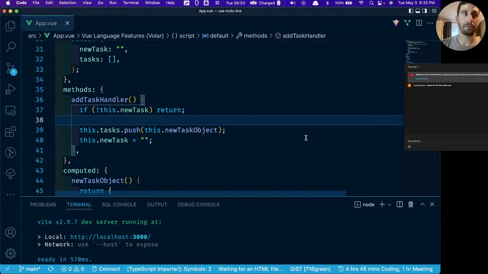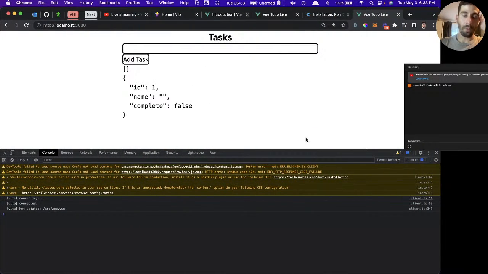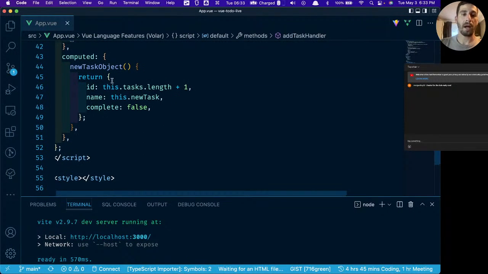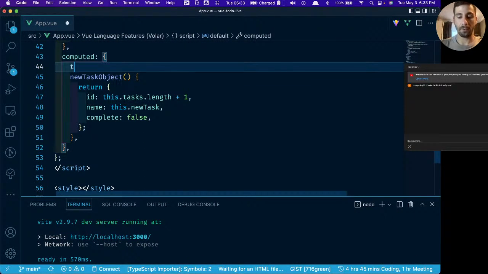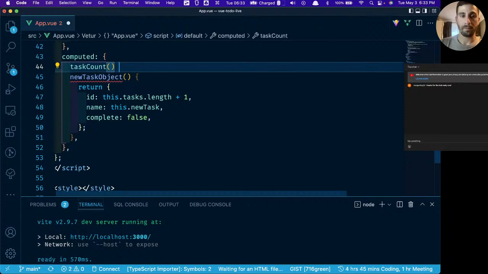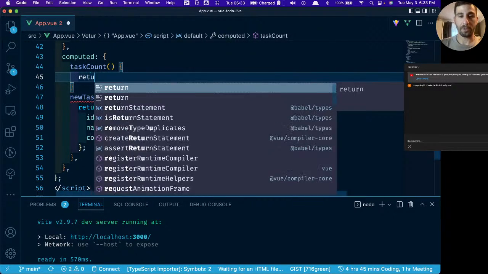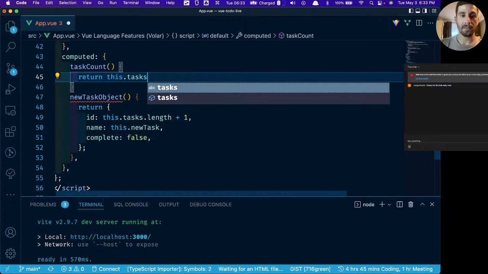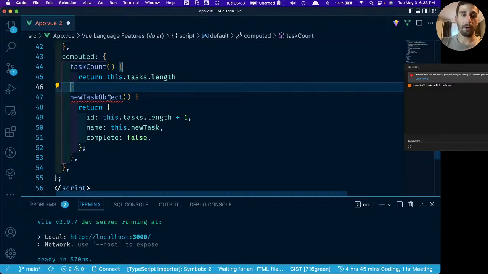Now, moving on from here, one more thing that might be helpful is just to have the number of tasks up here. Again, this can be a computed property. We can say taskCount, and then we're going to return this.tasks.length. Now you see that we're getting this error here.